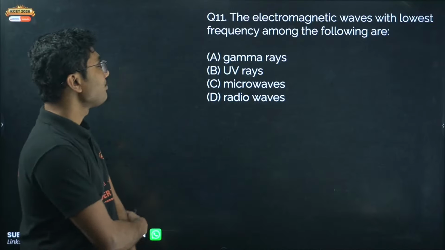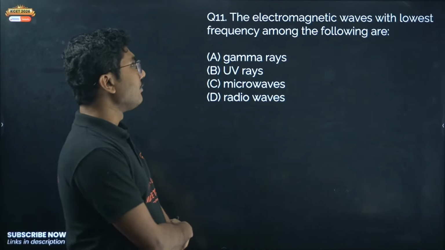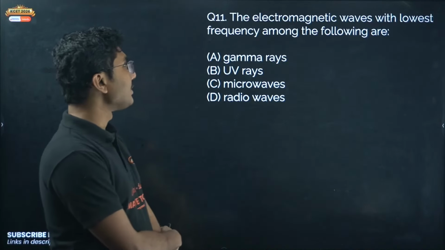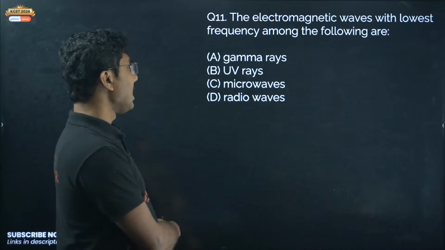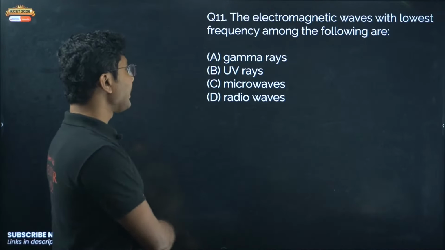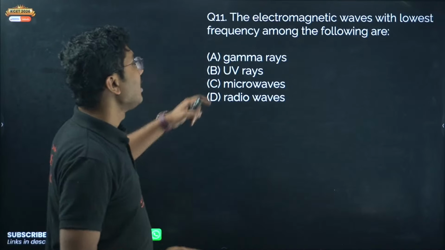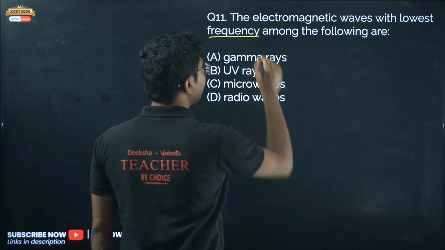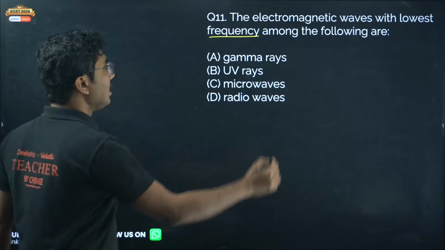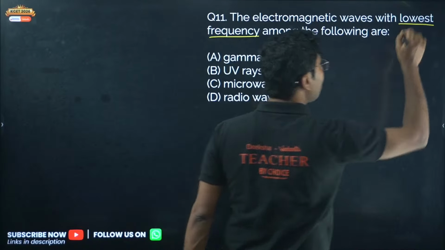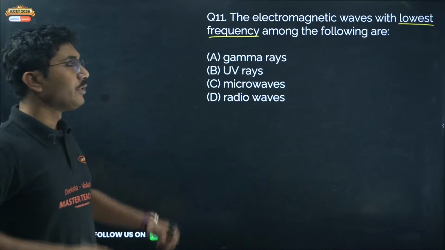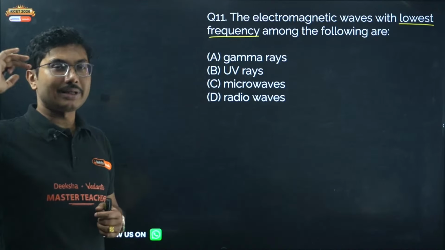Now next question. The electromagnetic waves with lowest frequency among the following are gamma rays, UV rays, microwaves, radio waves. This is an interesting question. You have to identify lowest frequency. Lowest frequency means wavelength higher. So you have to remember the table.